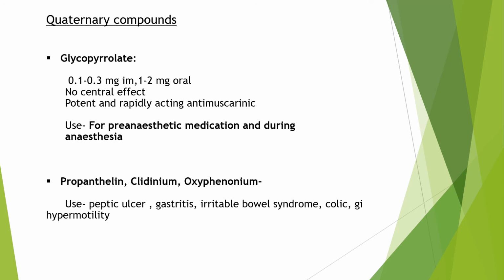Now coming to glycopyrrolate, it is given in a dose of 0.1 to 0.3 milligram intramuscularly and 1 to 2 milligram orally. It has no central effect. It is a potent and rapidly acting antimuscarinic. It is used for pre-anesthetic medication and during anesthesia.